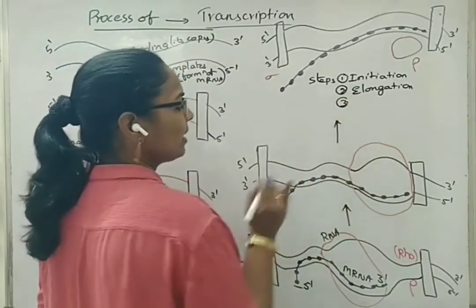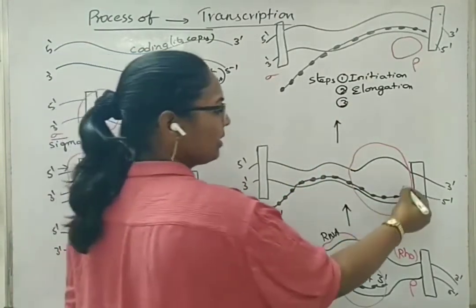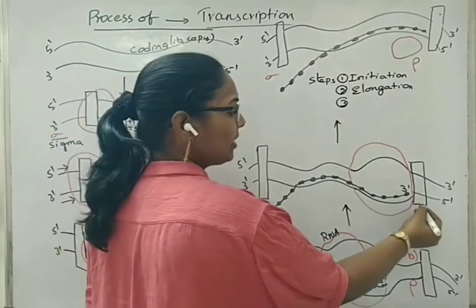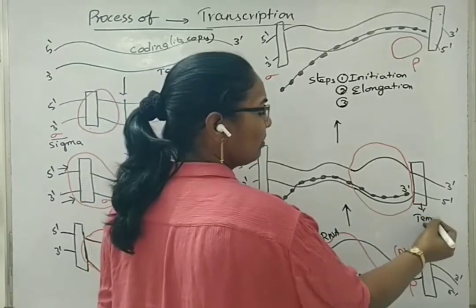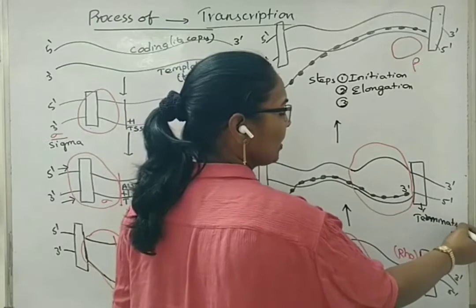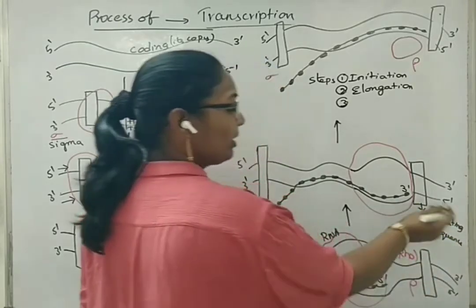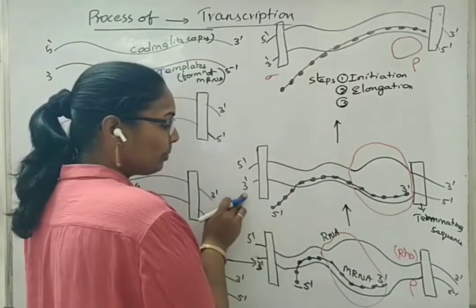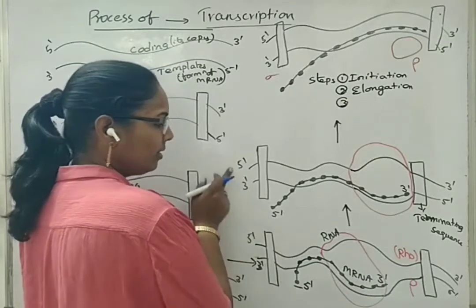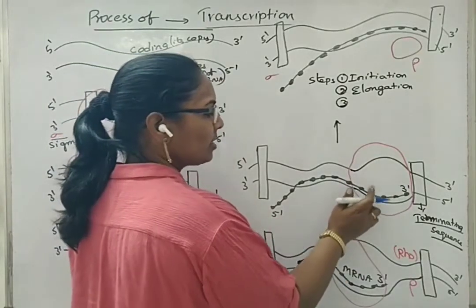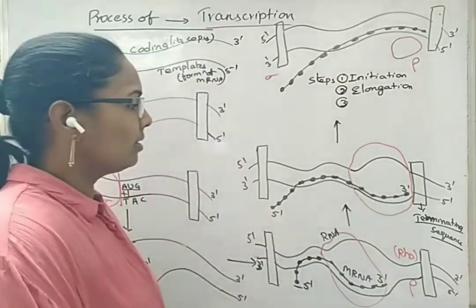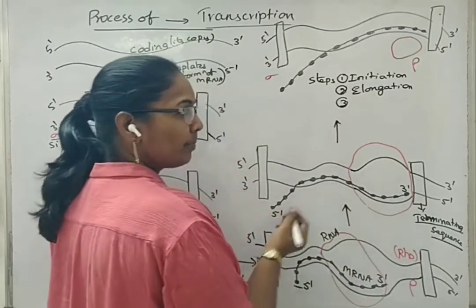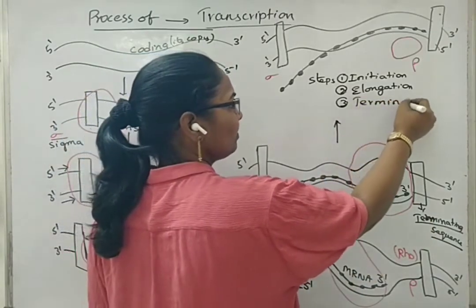Third one, see this diagram. Here is the 5' end of mRNA, and the 3' end of mRNA is still attached to one end of the template strand. Now it has reached a sequence called the terminator sequence. mRNA will be formed till it has reached the terminating sequence. The 5' end is released from the 3' end of the template strand, or the 5' end of the coding strand. Wherever this RNA polymerase has entered, there will be unwinding of the double-stranded DNA. But now in this diagram, it has reached the terminating sequence. So the last step will be termination.